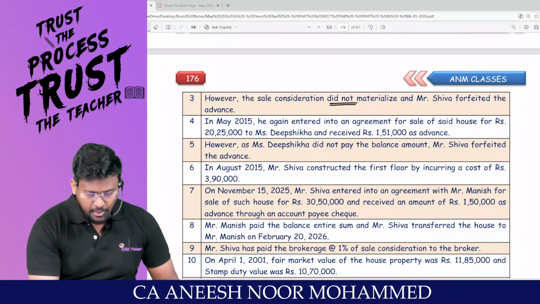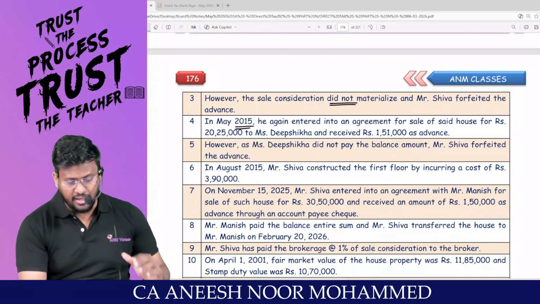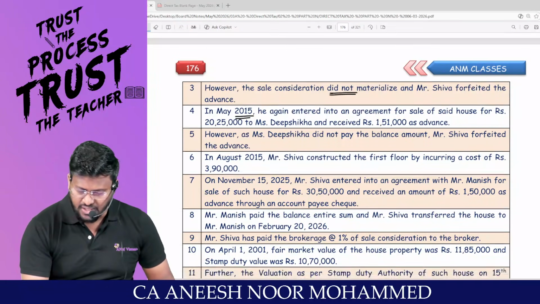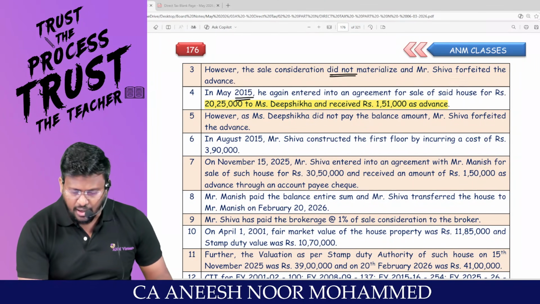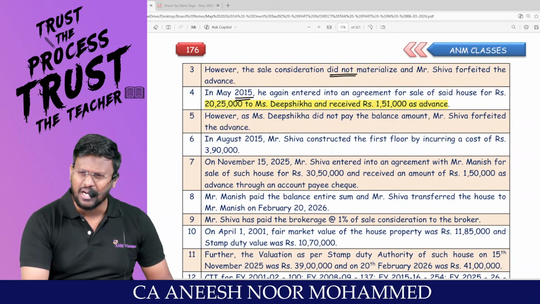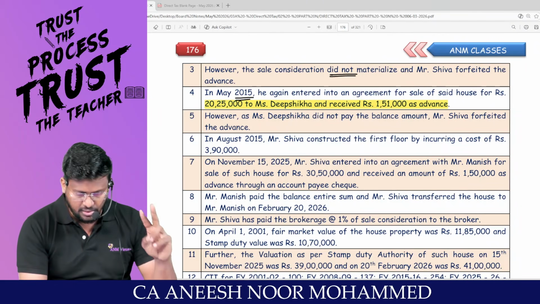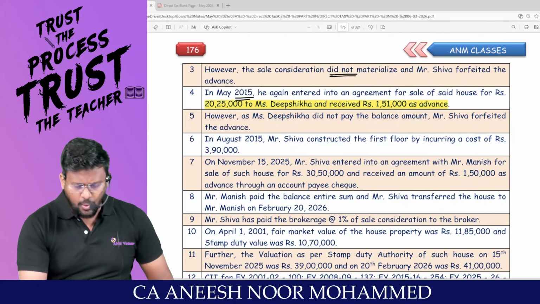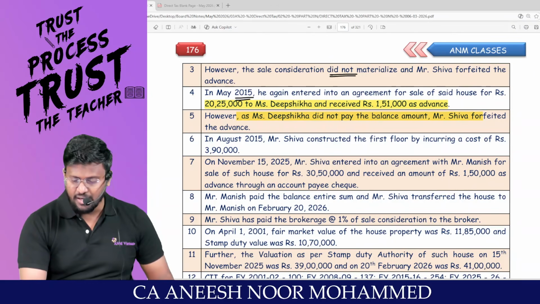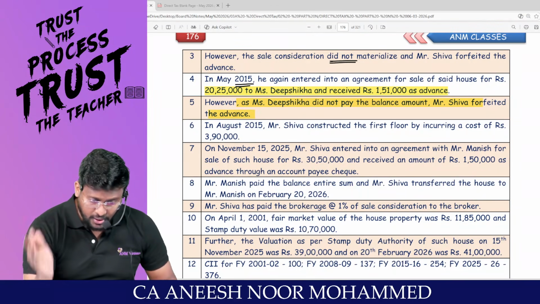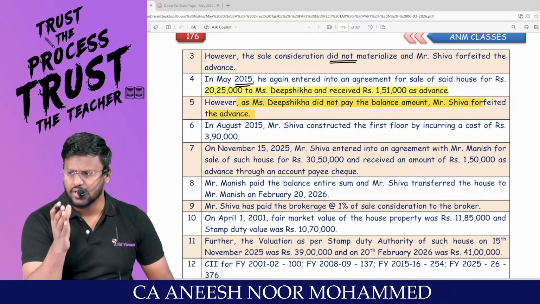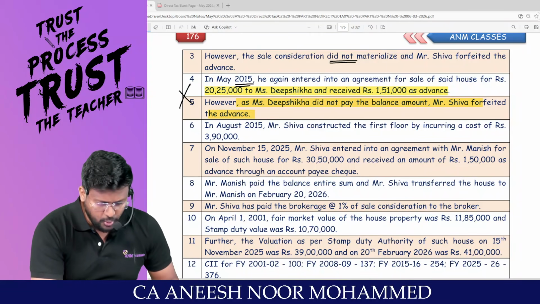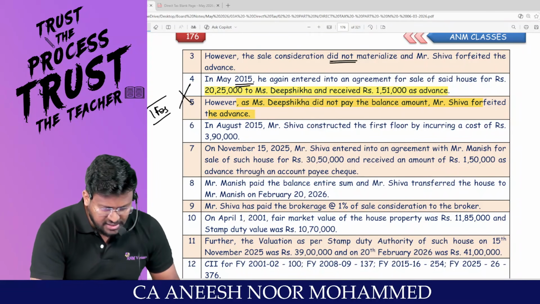In May 2015, he again entered into an agreement for sale of said house for 20,25,000 to Miss Deepshika and received 1,51,000 as advance. This is the second advance the assessee is getting. However, as Miss Deepshika did not pay the balance amount, Mr. Shiva forfeited the advance again. But this has been forfeited on or after 2014. So, my dear lovable students, this would have been already taxed under what?